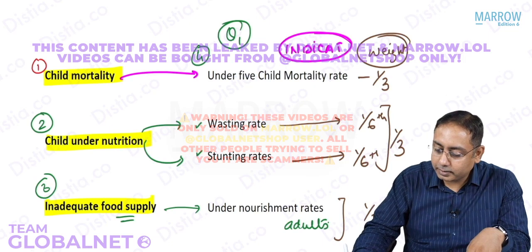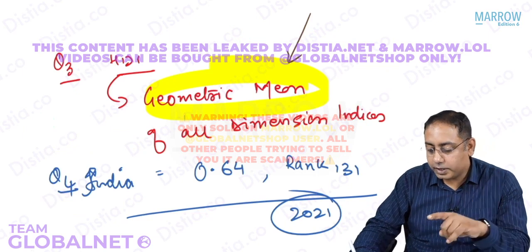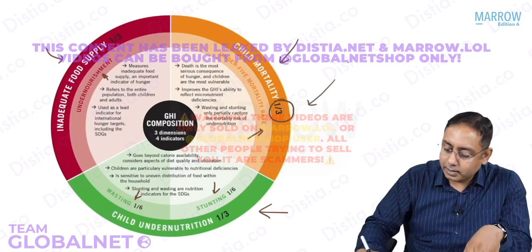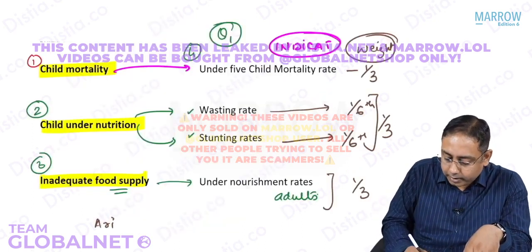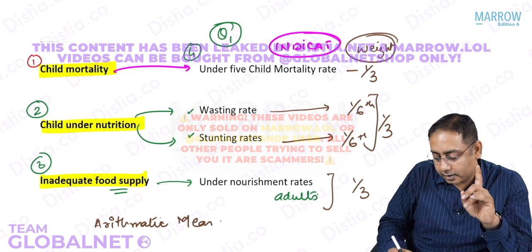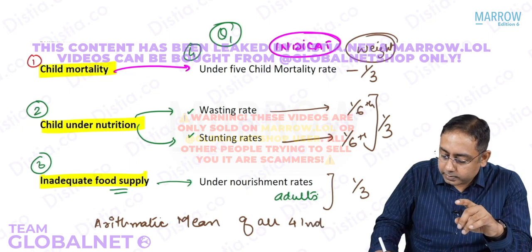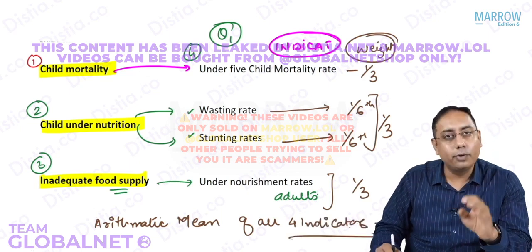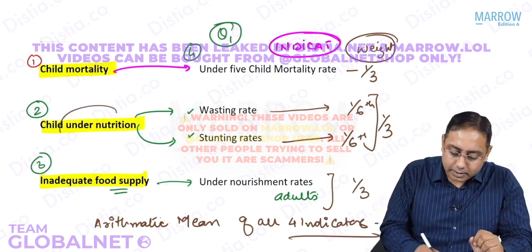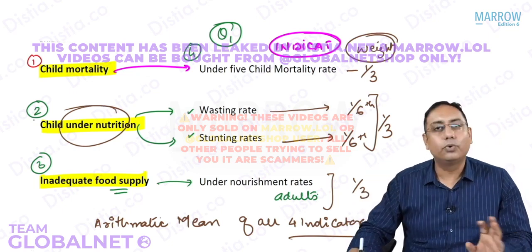Do you remember for HDI, we talked about this, that HDI is what? It is a geometric mean. So that is what differentiates that. In GHI, what is the global hunger index? You can see that the global hunger index is a simple arithmetic mean. Human development index is a geometric index and the global hunger index is an arithmetic mean of all 4 indicators or 3 dimensions. So what are the 4 indicators? One is given 1/3, one is given 1/3, and the middle one, that is the child undernutrition, is given 1/6 for wasting and 1/6 for stunting. That is the only 2 points.